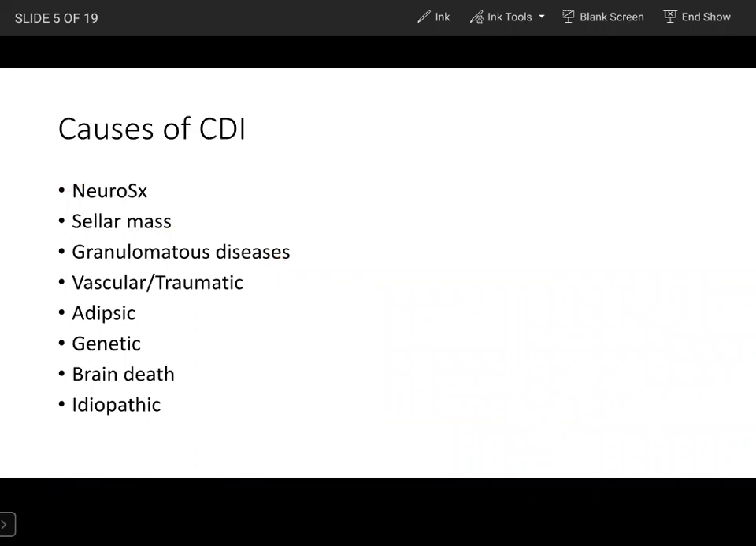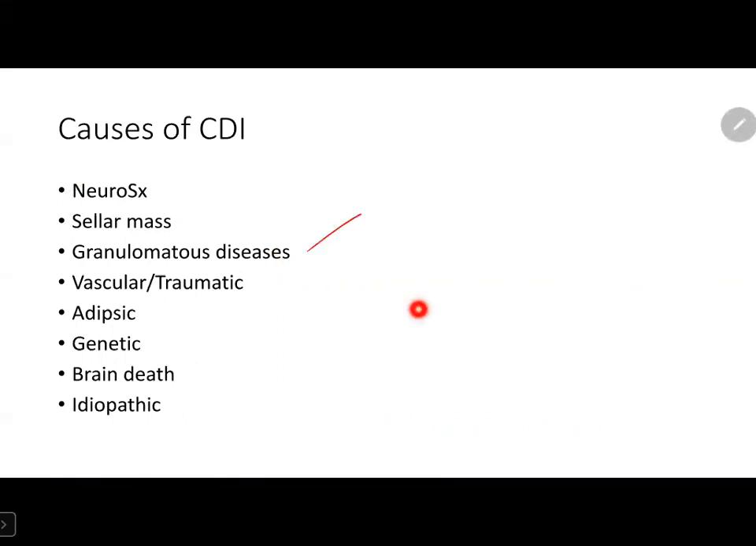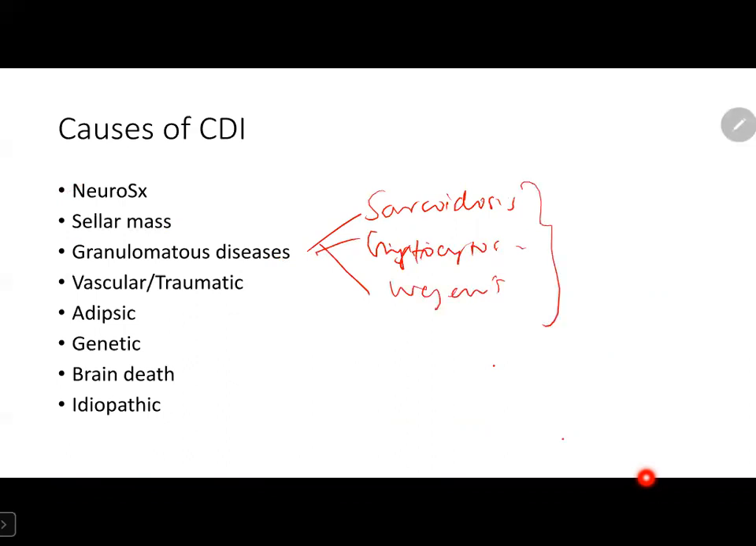And the third one is granulomatous diseases. Granulomatous diseases can infiltrate posterior pituitary and can cause cranial diabetes insipidus. Examples are sarcoidosis, histiocytosis, etc. Here we have to treat the primary condition. Insipidus may not resolve with treatment.